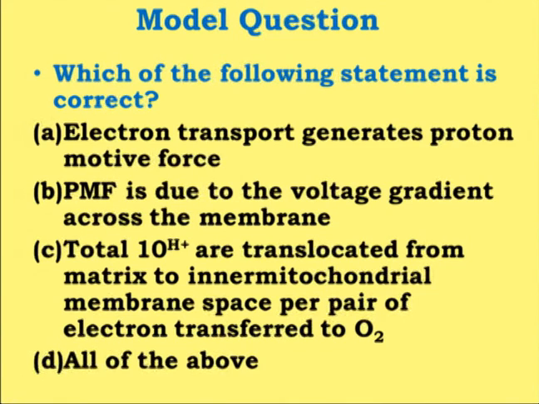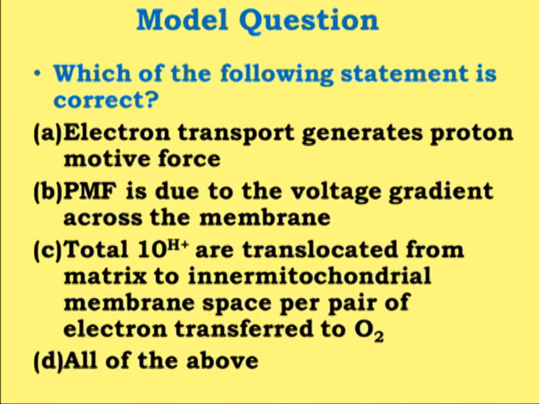Now all these statements are correct, because we know that when electrons are transported through the various carriers, it generates the proton motive force. We know the Peter Mitchell theory. The proton motive force is also due to the voltage gradient. We have discussed that there is a separation of charge across the membrane, and it will generate the electrochemical gradient across the membrane.